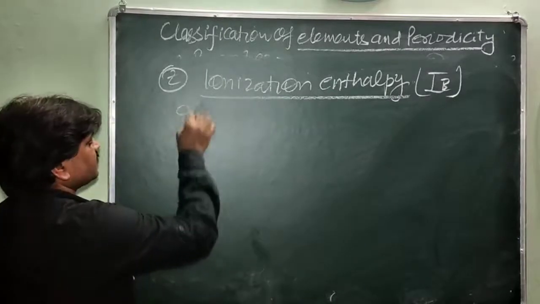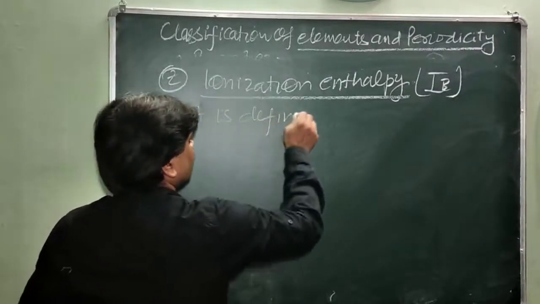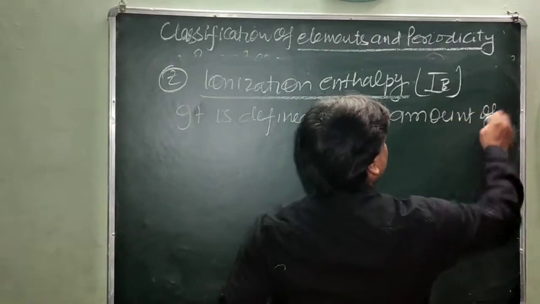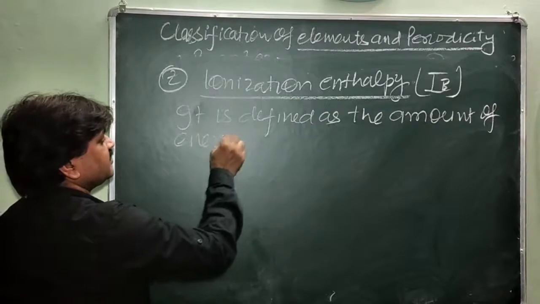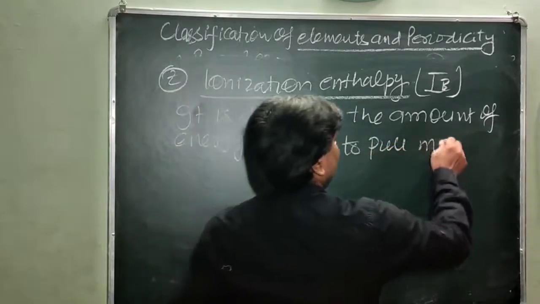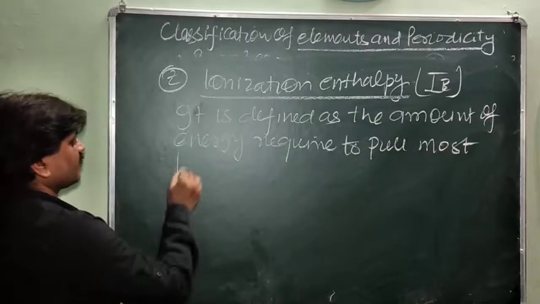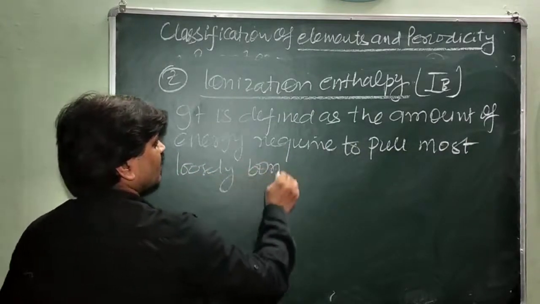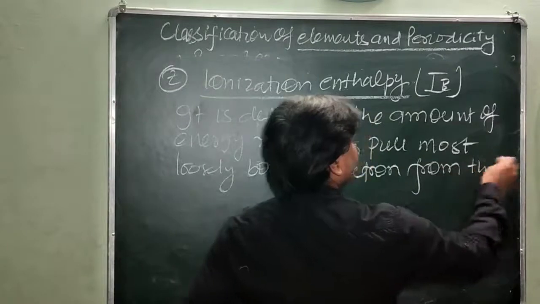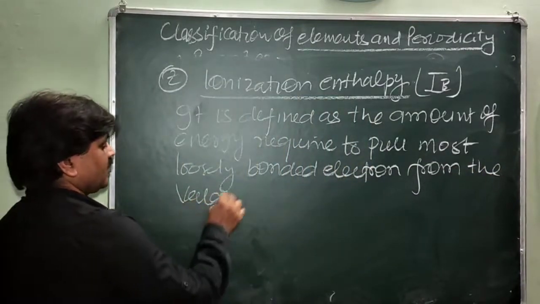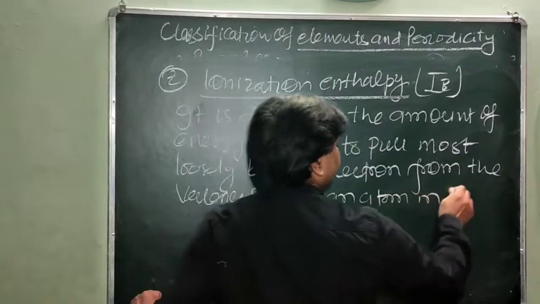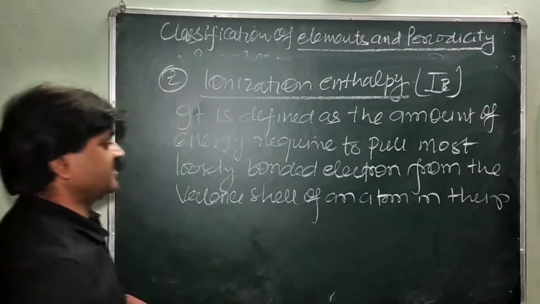And it is defined as the amount of energy required to pull the most loosely bonded electron from the valence shell of an atom in its isolated gaseous state.